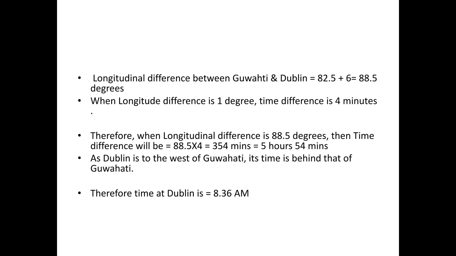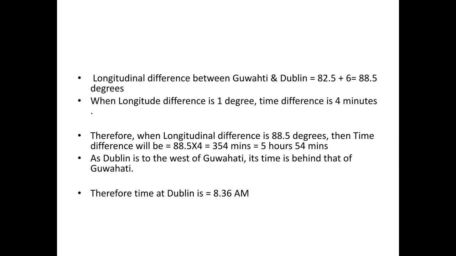Again, on the same basis, keeping Guwahati intact, we were supposed to find out the time at Dublin. Dublin is in the western hemisphere, as the longitudinal degree of Dublin is 6 degree west. Guwahati is in the east, Dublin is to the west.